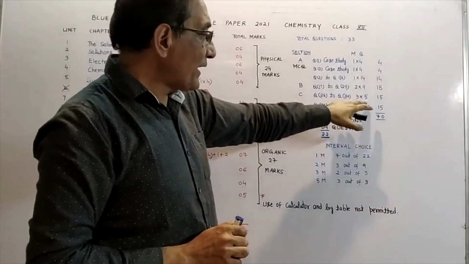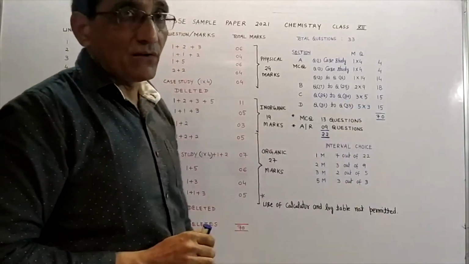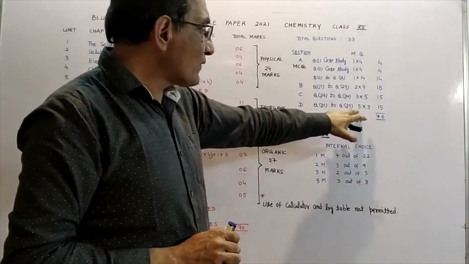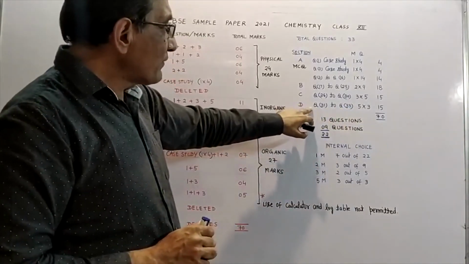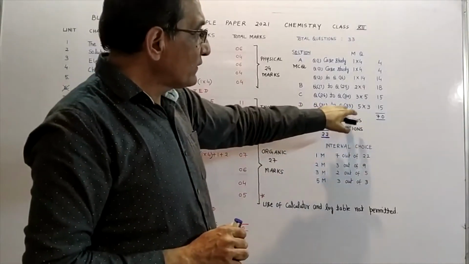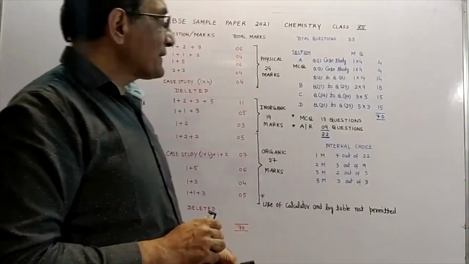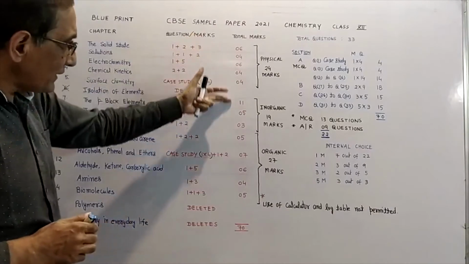Total question will be 5. Altogether it will be 15 marks. In section D we have 3 questions of 5 marks and question numbers will be 31 to 33. Altogether it will be 15. So if you add all these, then again you will get 70 marks, and the total of all these marks is also 70.